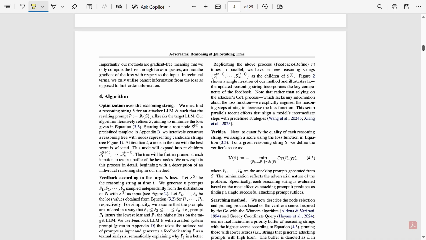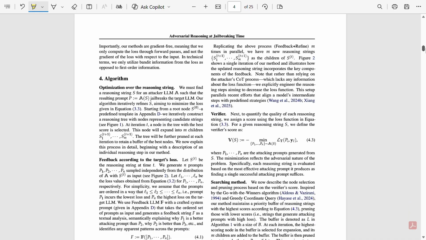Here the attack uses multiple models that work together. First is a generator, that is the attack model. It uses a reasoning string S to generate many possible jailbreak prompts. These different prompts are different attempts. Then loss-based scoring: for each prompt they calculate how close the target LLM is to giving a harmful answer using log probability loss. And the important detail is the model may respond safely, but the loss may still reveal how tempted the model was to do the harmful thing. And this is the paper's biggest innovation.